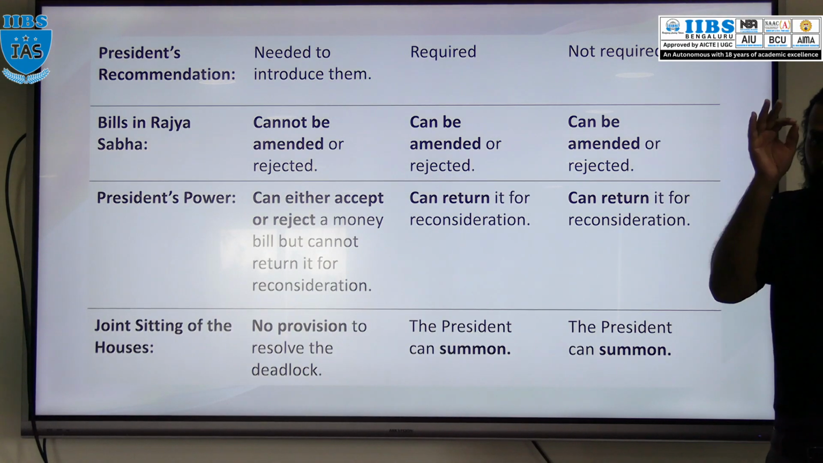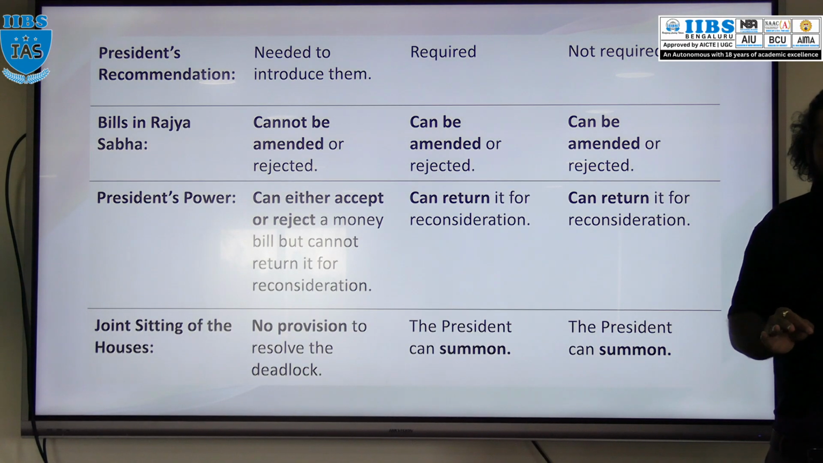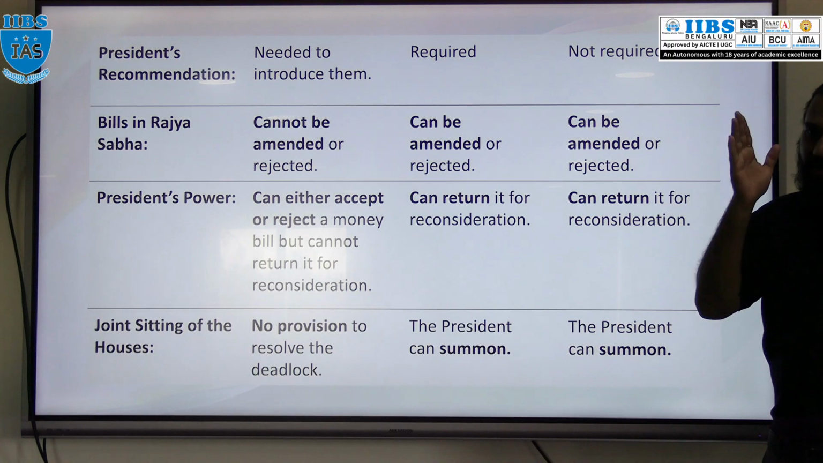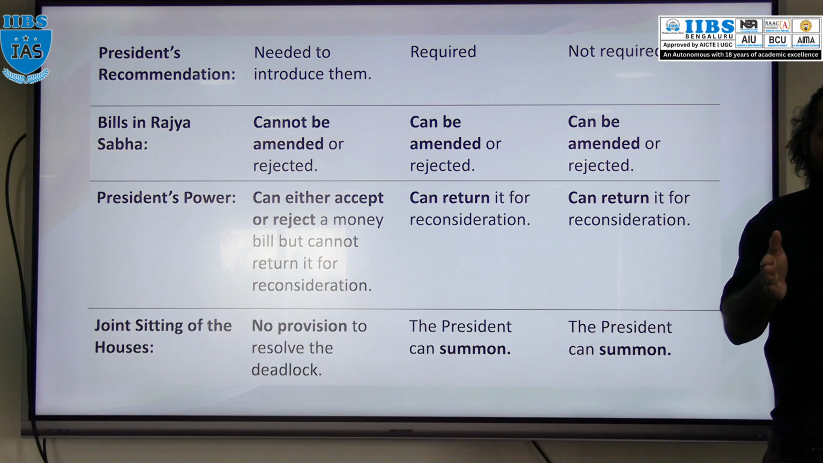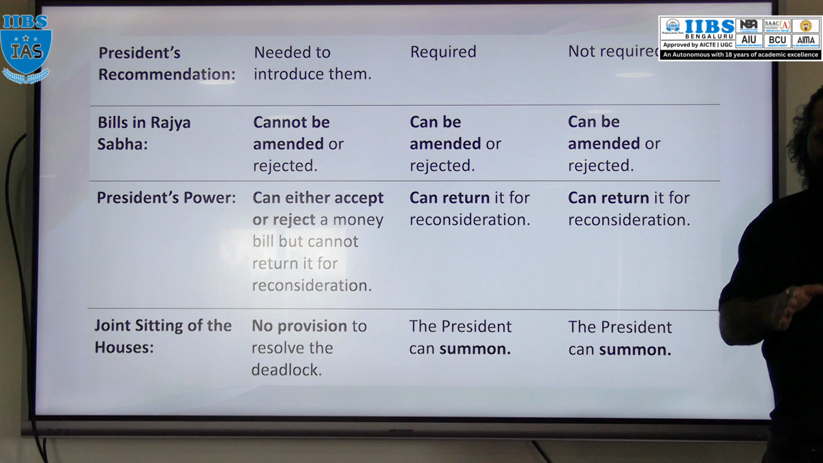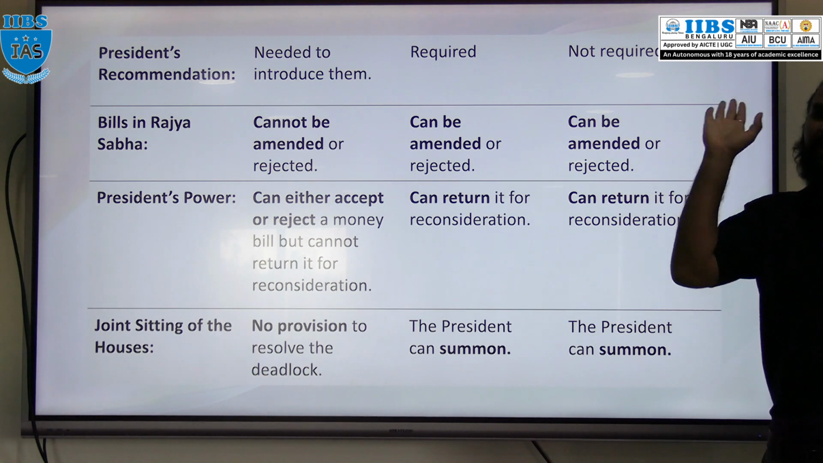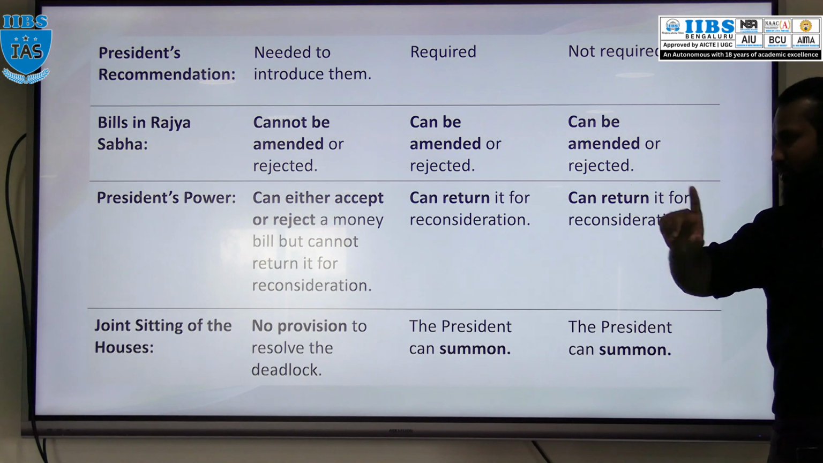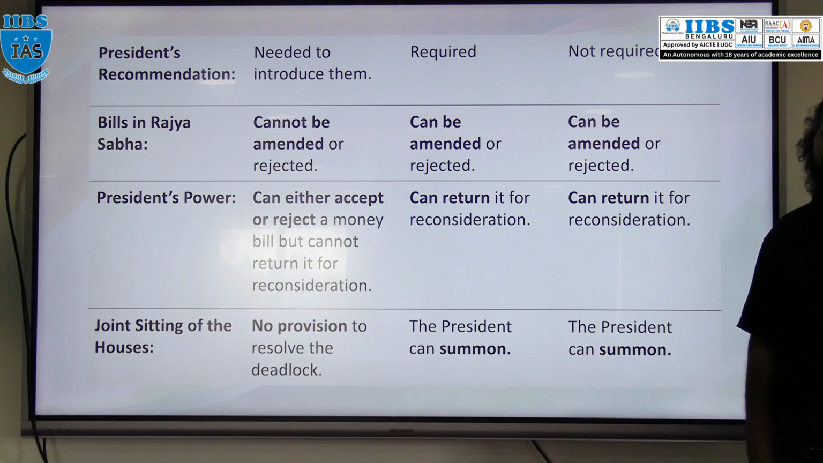Why? Because a money bill has to be introduced only in Lok Sabha. Once the bill is passed by the Lok Sabha, it will be sent to the Rajya Sabha. Rajya Sabha has 14 days. In those 14 days, Rajya Sabha can pass the bill. If Rajya Sabha doesn't pass the bill, the bill automatically gets passed. So there is no question of a joint session in the money bill.